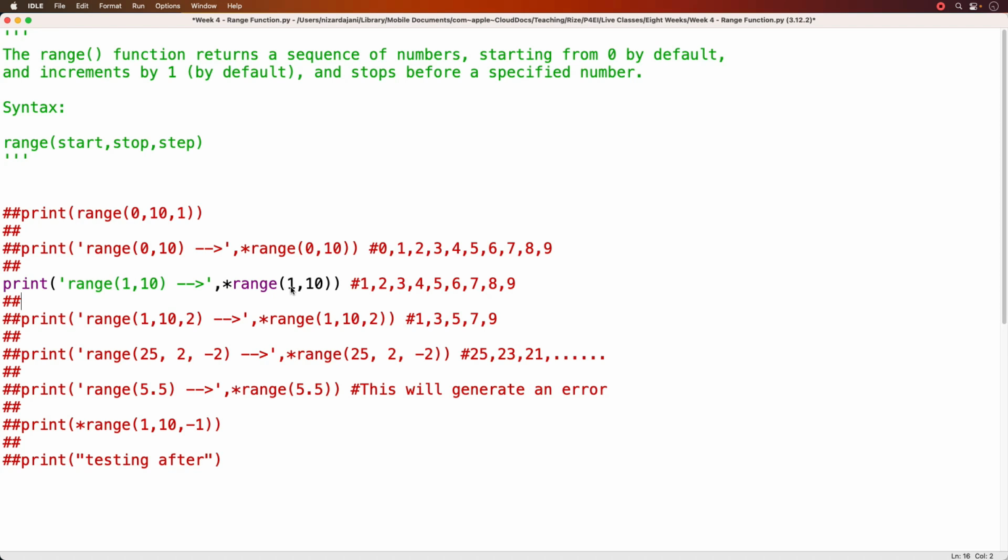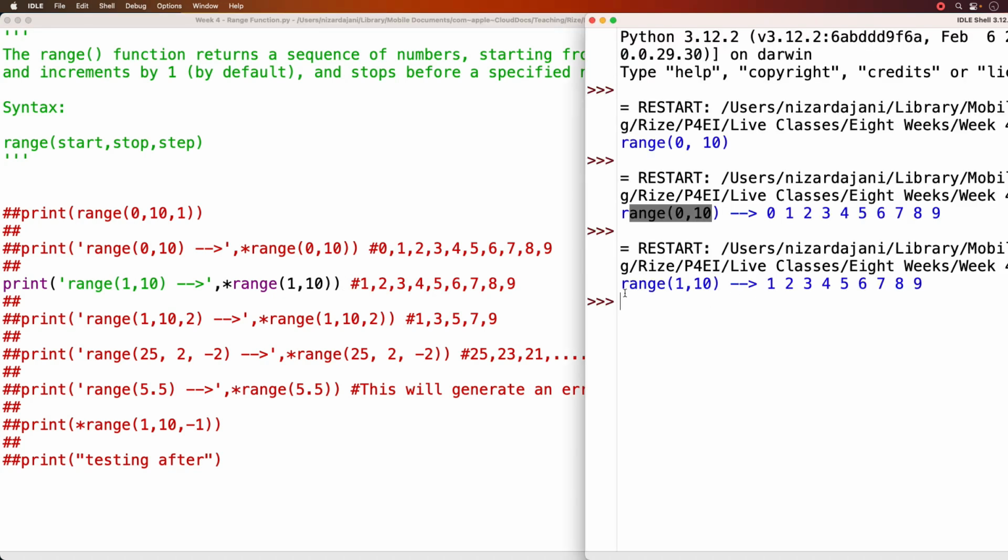So technically I should get starting from 1 and stopping right before 10, so it should be 1 through 9, just like I have in the comment here. So if I run this, F5, range 1, 10 unpacks numbers 1 through 9. It doesn't include 10 because we stop before the stop value.